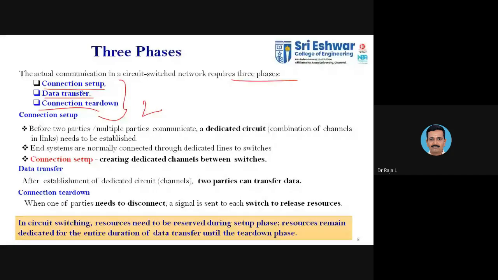Okay, so once the connection is established, we'll go for the data transfer from the source over the established path. We will know who is the destination and who is the source. Between the source and the destination, we have switches available.